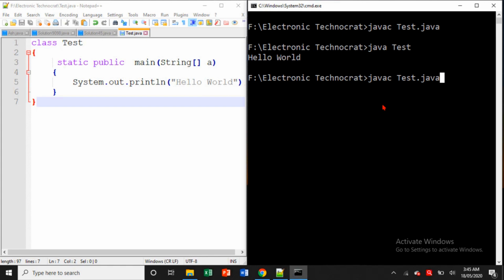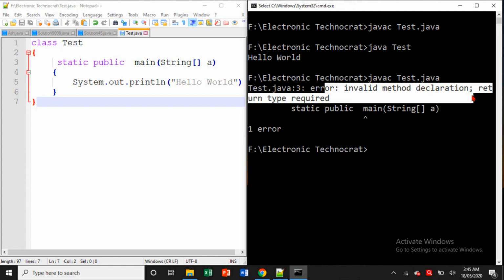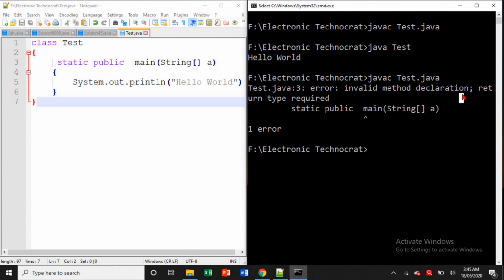So again, let's compile. Yes, so now it is throwing an error. The reason is that in C or in C++, if we don't write a return type, whether void or int or anything, then by default the compiler puts int as the data type.